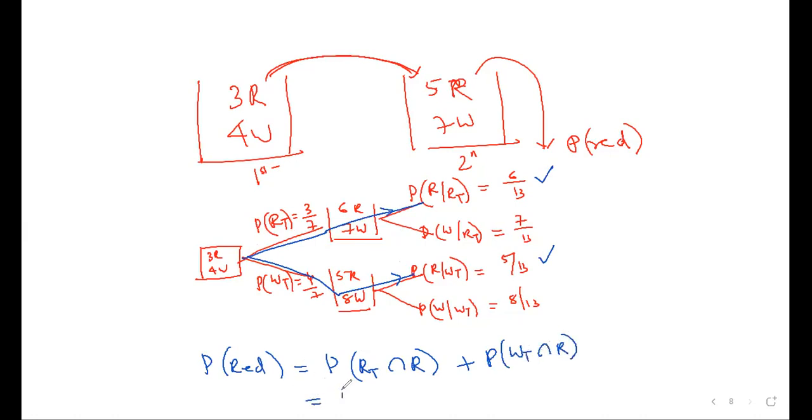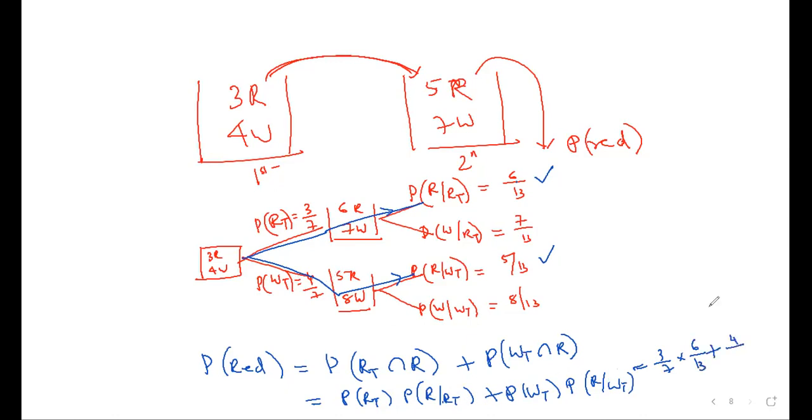So that is the probability of red transferred times the probability of R given red transferred, plus the probability of white transferred times the probability of R given white transferred. Now put in your probabilities. Red transferred 3 by 7. After red is transferred, chance of getting red 6 by 13. Plus white is transferred 4 by 7, then getting red 5 by 13. Understood? Yes, sir.